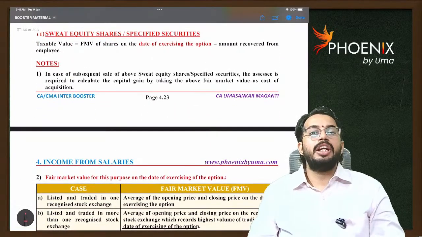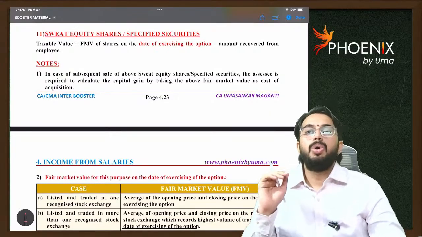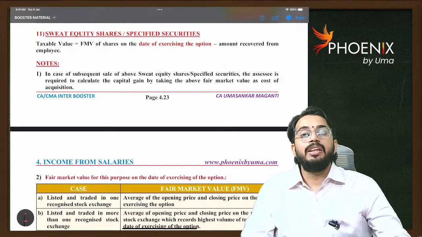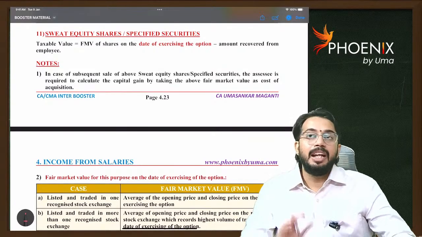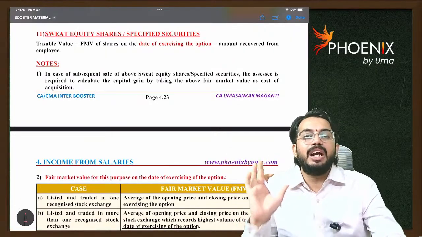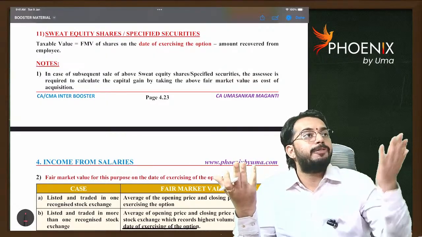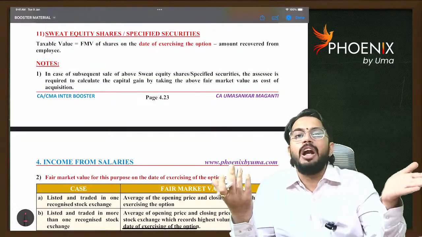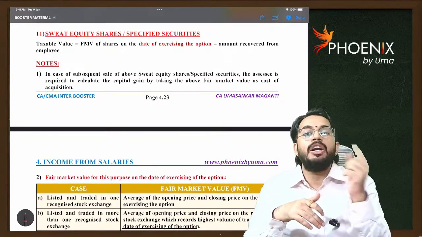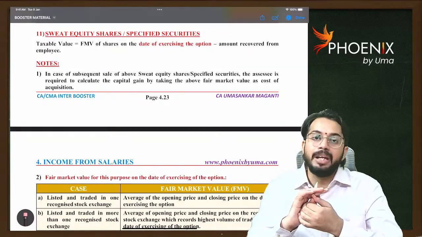Next, sweat equity shares or specified securities. If any sweat equity shares are given to employee, that is also benefit received by employee. Let's say Infosys share price is 240 rupees today. Infosys allotted me sweat equity shares only for 190 rupees. Now there is benefit. If I wanted to purchase Infosys share in open market, I need to pay 240. If I purchase sweat equity share, I need to pay 190 rupees. So difference between 240 and 190, 50 rupees, that is benefit received by me. That benefit is taxable to me. Are you able to understand?